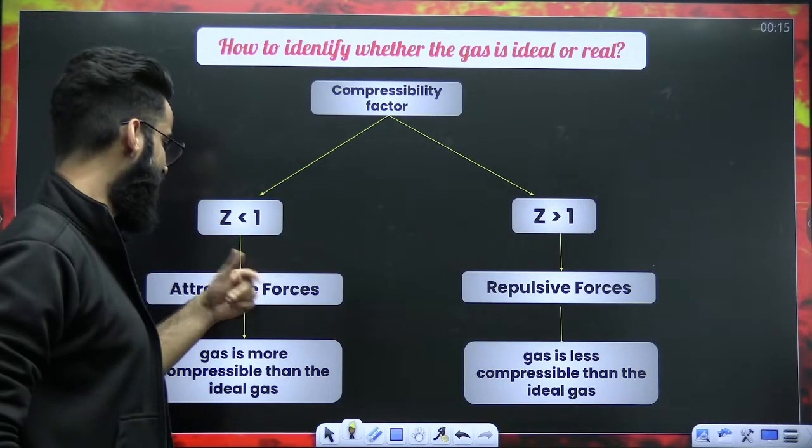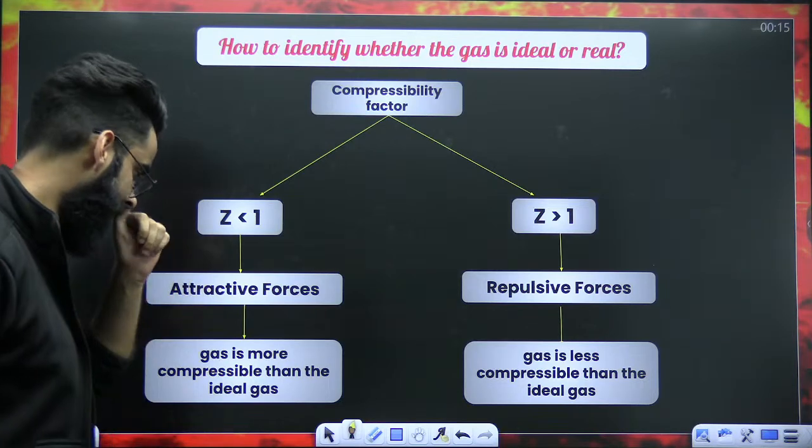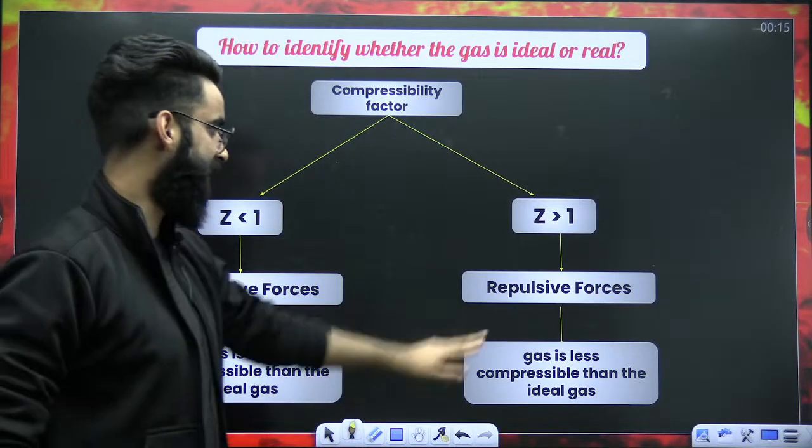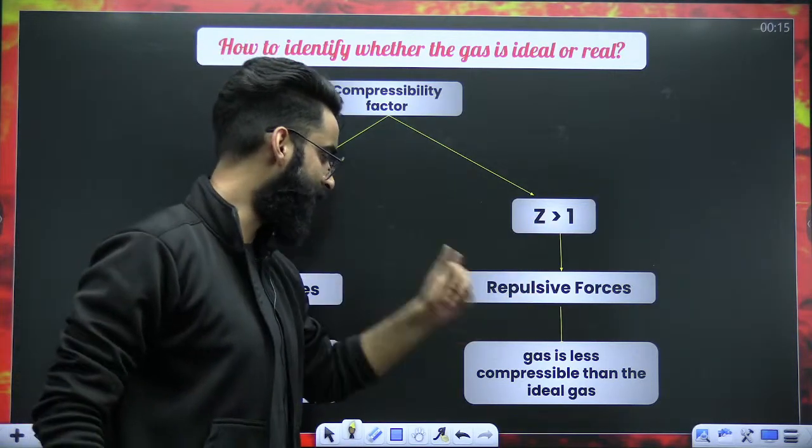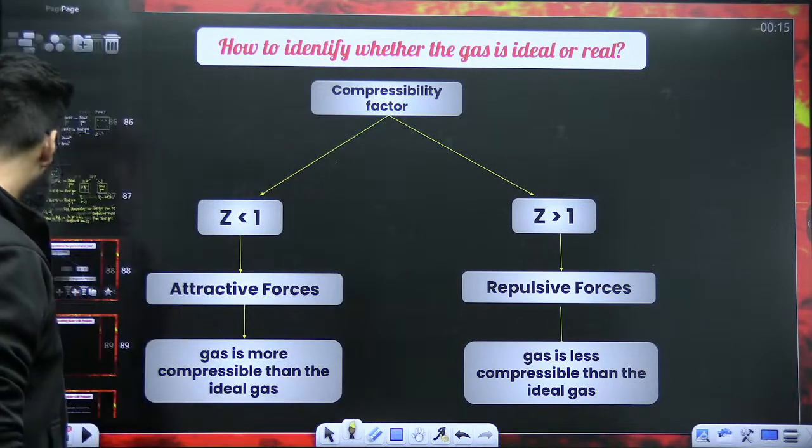Compressibility factor Z less than 1 means the gas is real, attractive forces dominate, and the gas is more compressible than the ideal gas. Z greater than 1 means repulsive forces dominate, and the gas is less compressible than the ideal gas. Okay?